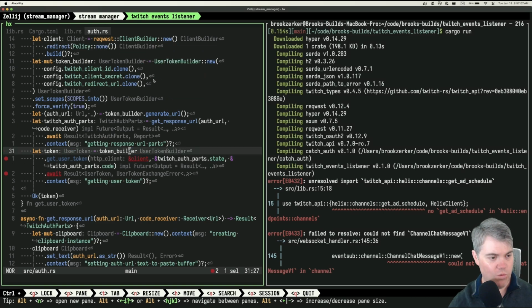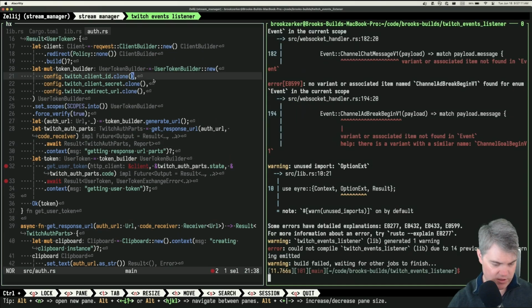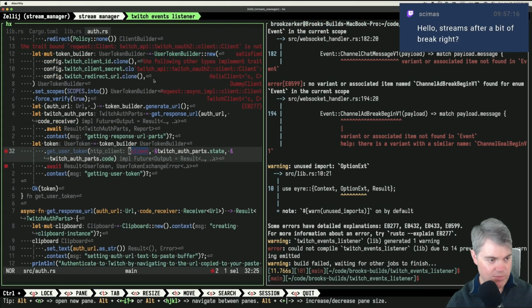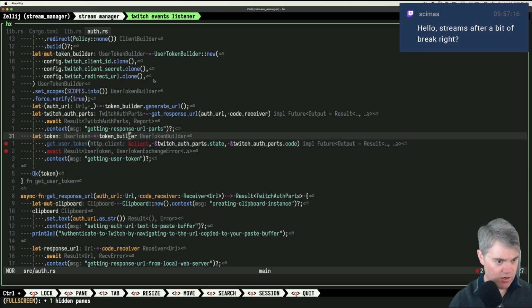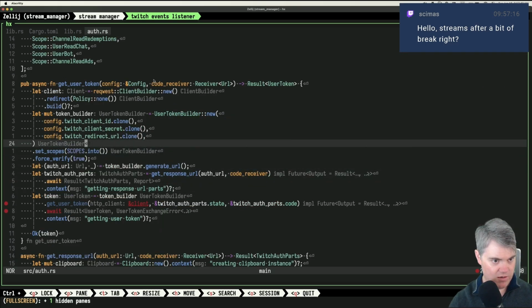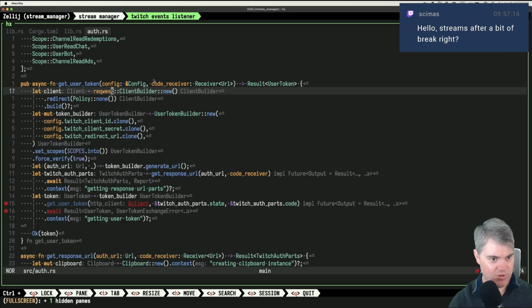Okay, so what did I do? I'm in main because I was so confident it was gonna work. The trait bound, okay, let's full screen this. The trait bound request client, Twitch API client is not satisfied. The following other types implement trait client, Helix client. Okay, where do I get this client from? Right here. Okay, so I do request client builder new.